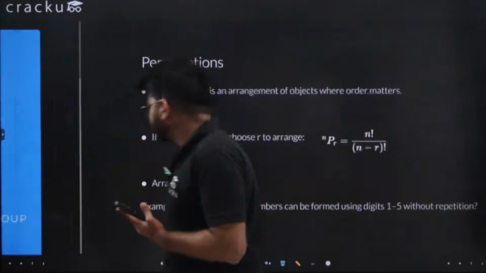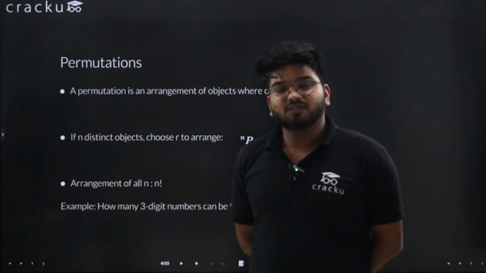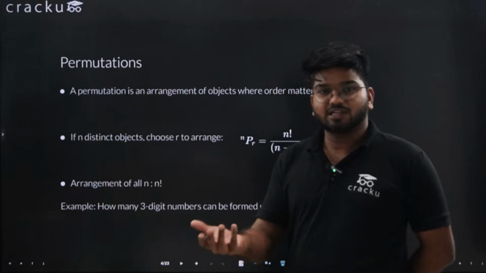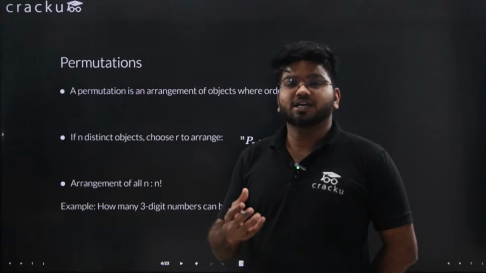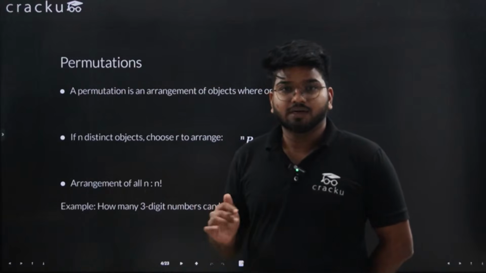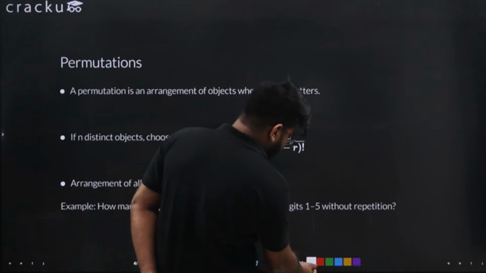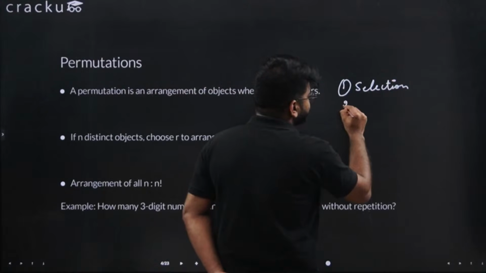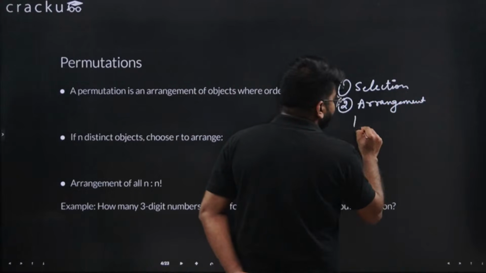So now we'll start. We have the topic as permutations, combinations, and probability. First thing, we will cover permutations. Now, I hope that you guys have covered this in your 11th and 12th, I guess. We'll start with the basic. Permutation is nothing but if there is a pool of things, you want to select some things and you want to arrange them. There are two processes. First is your selection, and then you want to arrange them. The sum of both these processes becomes permutation.